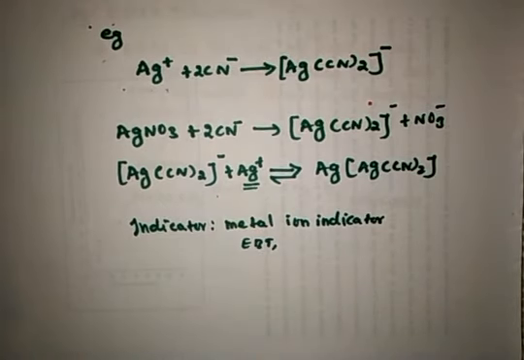Therefore, complexometric titration is mainly used to determine the concentration of metal ions. Here, the metal ion can be determined by titrating it with a reagent that complexes it in solution.